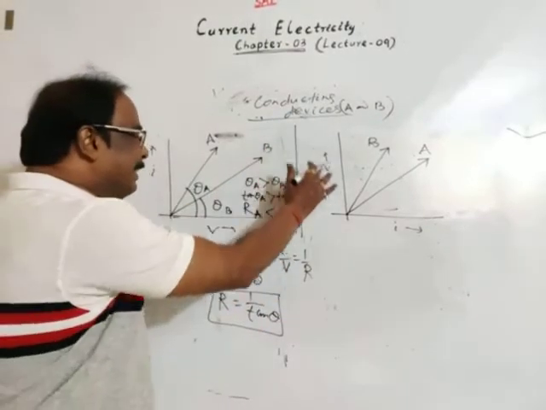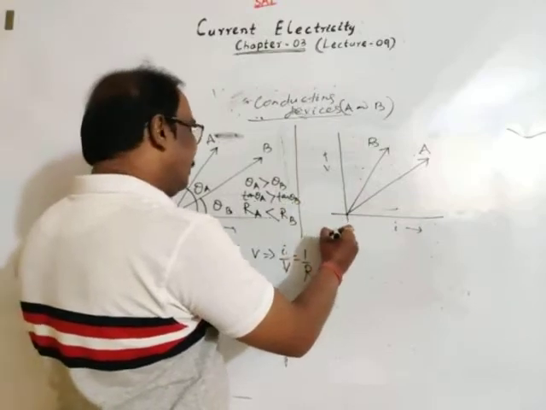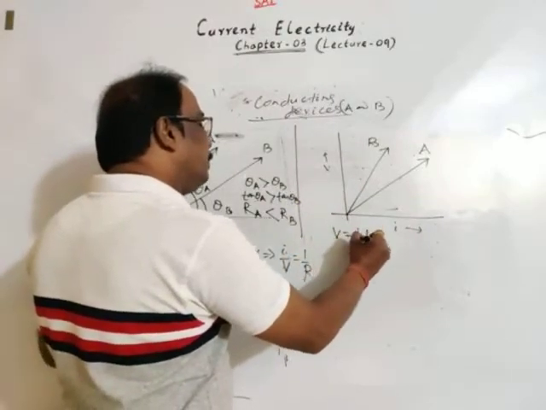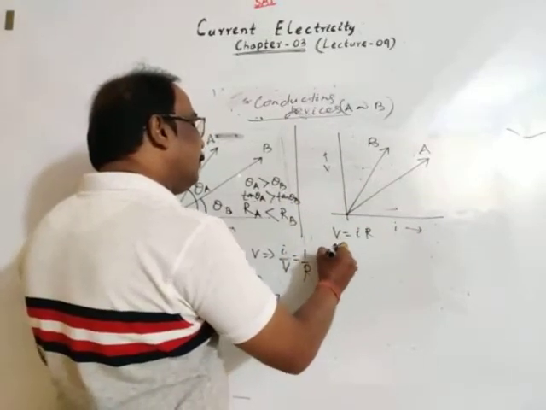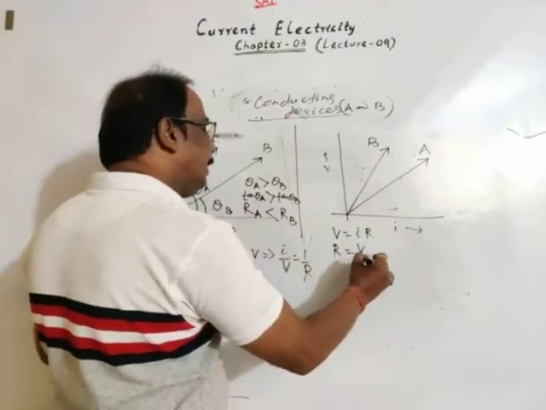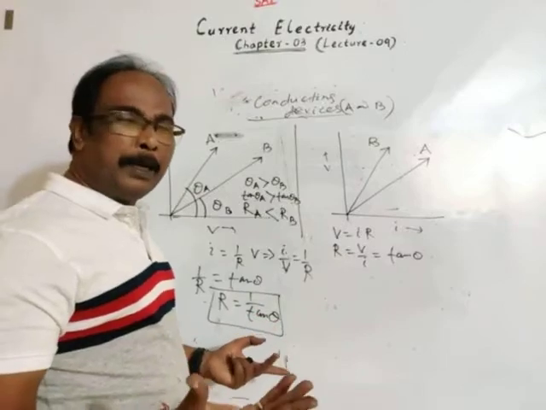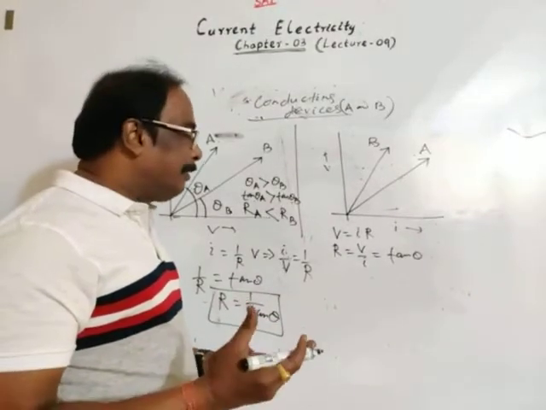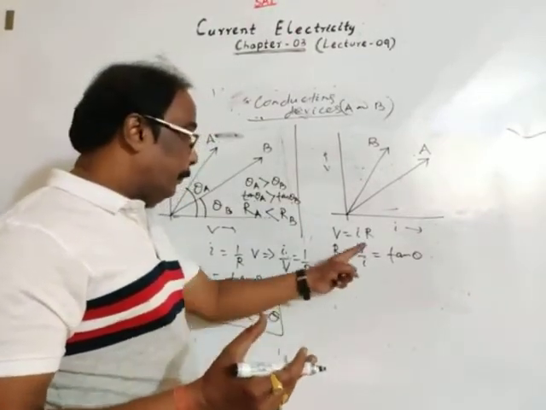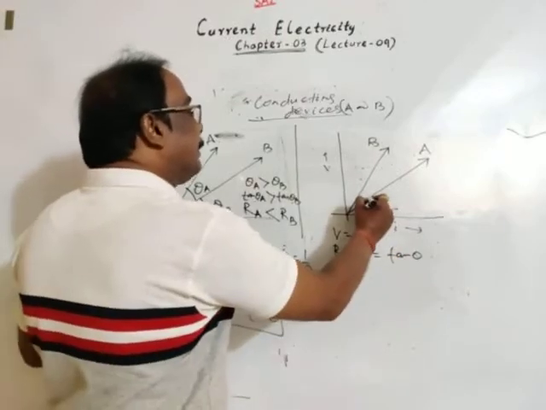But in this graph, as we know, V is equal to IR, so resistance is V by I, or resistance is equal to tan theta, which is dV by dI. You may use this while calculating slope. dV by dI is tan theta here.